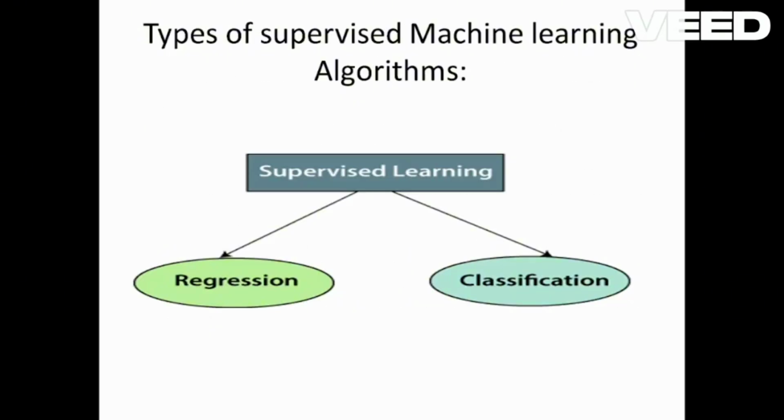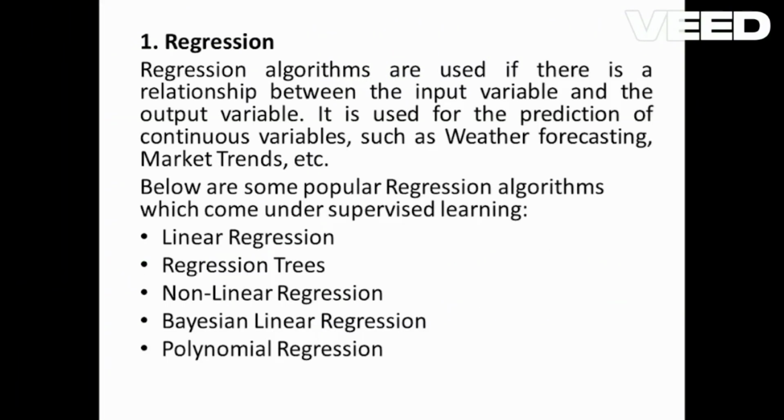So what are the types of supervised machine learning? Supervised machine learning can be of two types: one is regression and the other is classification. Let us see about regression. Regression algorithms are used if there is a relationship between the input variable and the output variable. It is used for the prediction of continuous variables such as weather forecasting, market trends, etc.